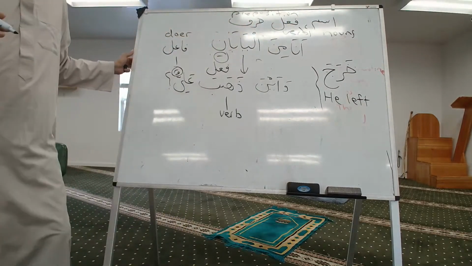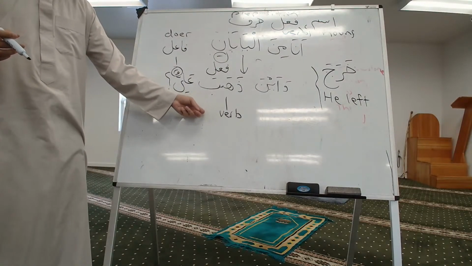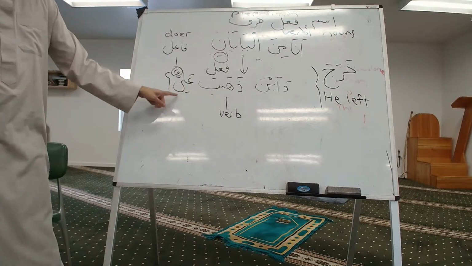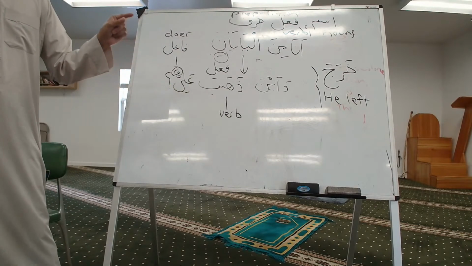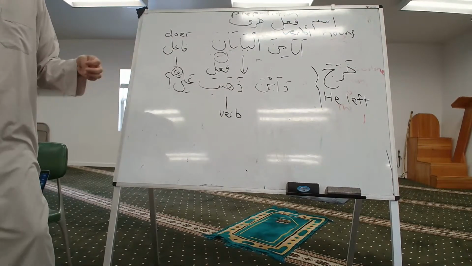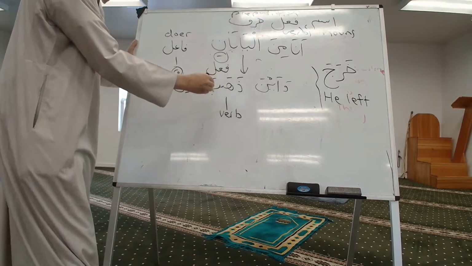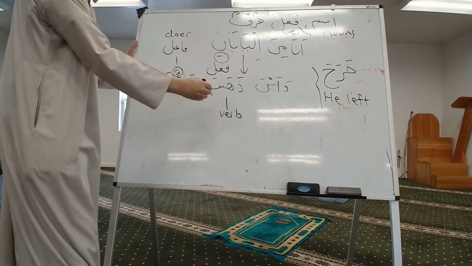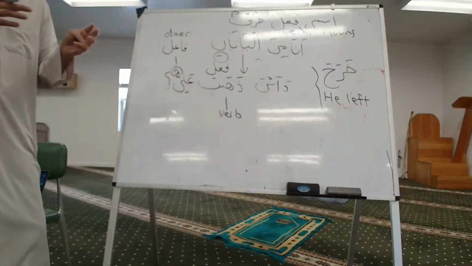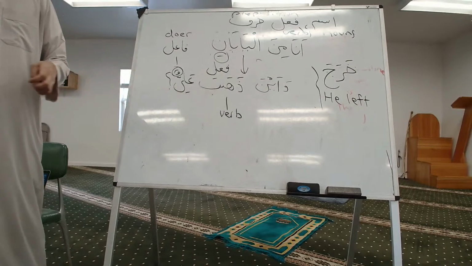So this is a verb, and the verb will always have a doer. Either the doer is going to be implied, and that's within the verb, or the doer is going to be apparent.